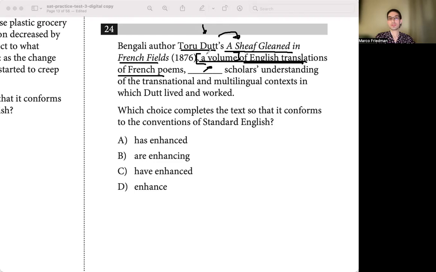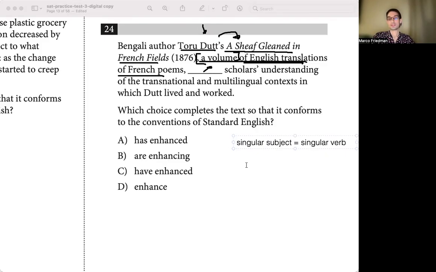So we need to look for a singular verb, a conjugation that is in the singular form. So we know that if the subject is singular, our verb has to be singular: singular subject, singular verb.